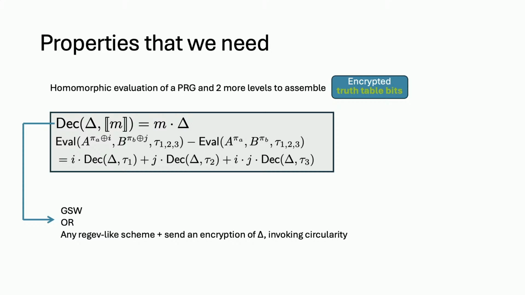Well, for the first one, you can either use GSW, which is probably the most natural choice, because GSW directly gives this property. Or you can use pretty much any lattice-based encryption scheme and send an encryption of delta on the delta, and then before you decrypt, you multiply it with delta on the delta. That would extend pretty much any somewhat homomorphic encryption scheme to support this one. So that's the easy one. The difficult one is this one.